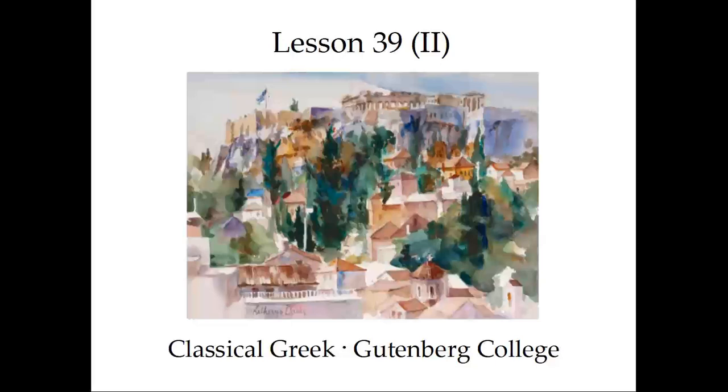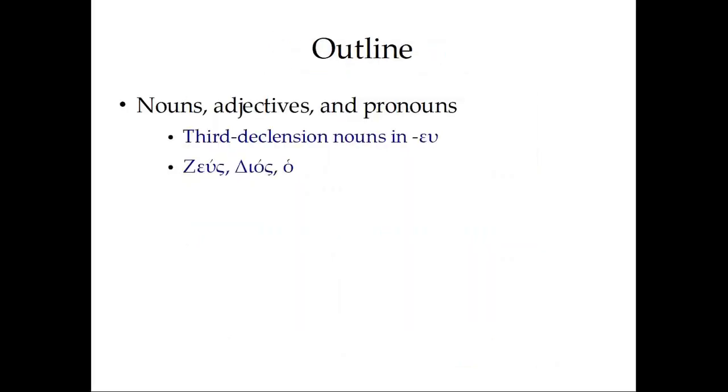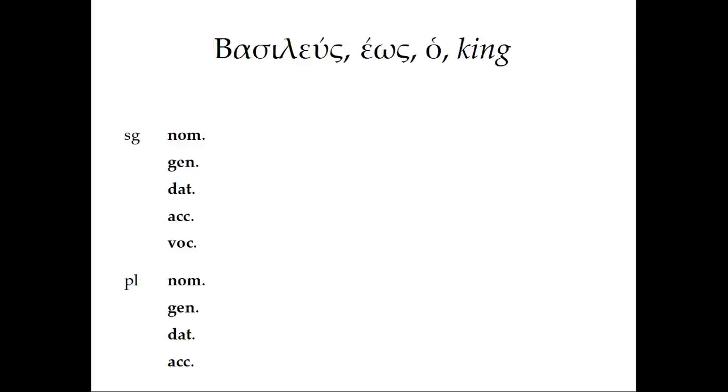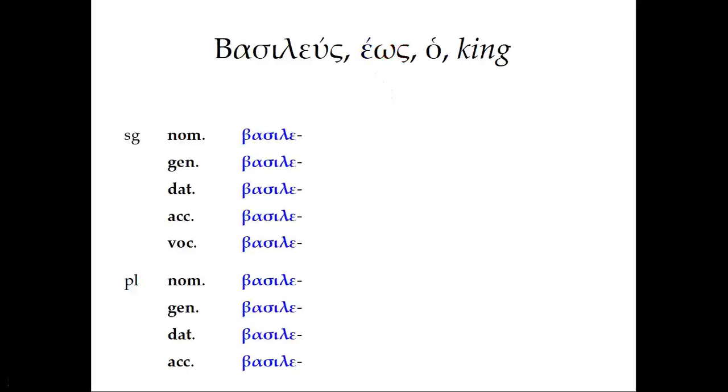Lesson 39, Section 2. This presentation will be covering two new noun types, third declension nouns in -eus, like basileus, and Zeus, Dios, ho, the proper noun Zeus. As usual, we are going to start by dropping the genitive singular ending to give us the stem basile- for a noun like this. We're going to plug that into all of the numbers and cases.